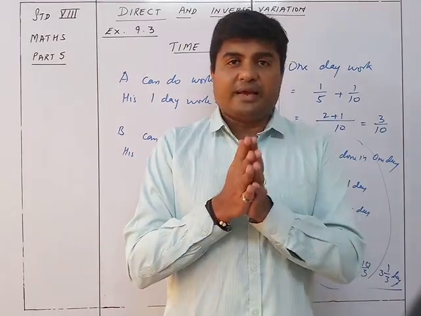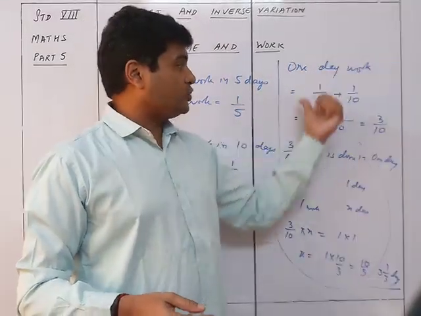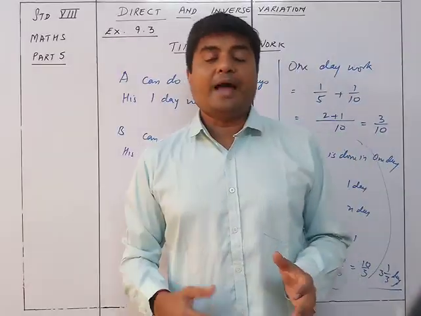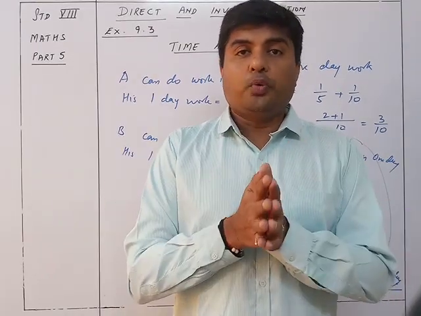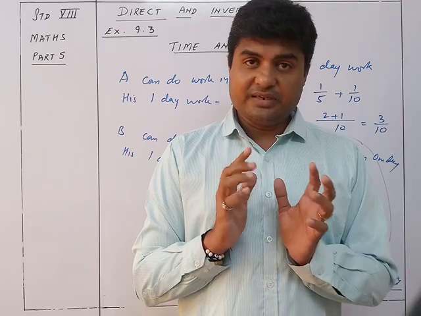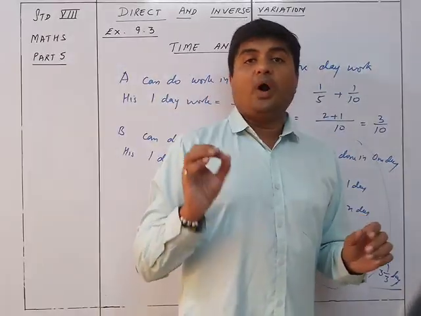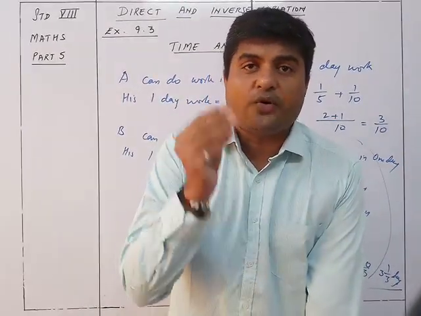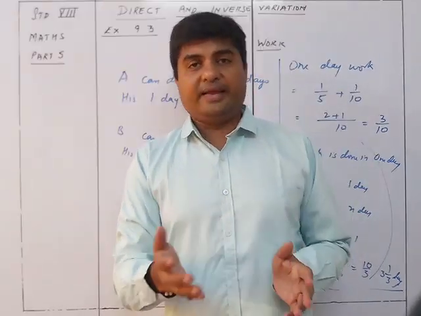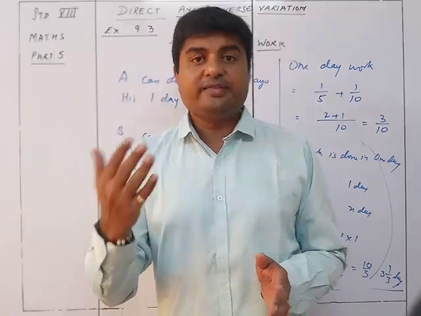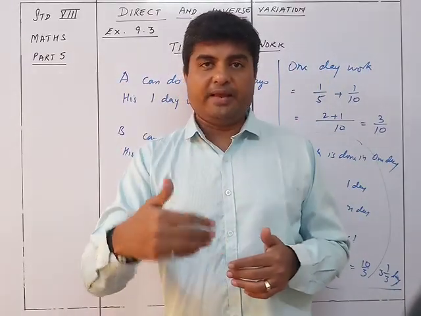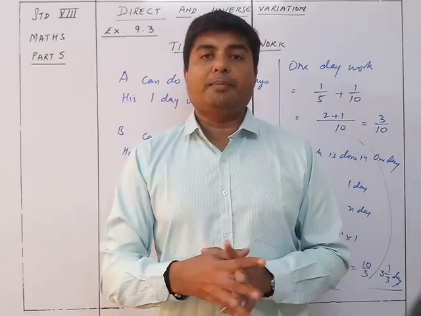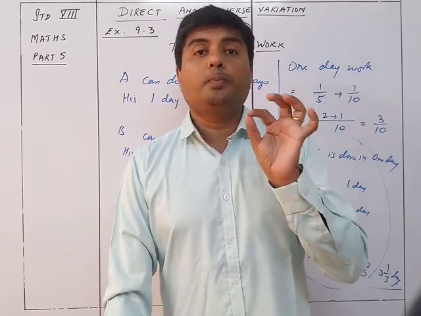So whatever answer we get for the work, its reciprocal is the number of days, or the number of minutes or hours, that particular work is going to take when done by both of them combined. Is it clear? The main thing here is that you are given the number of days or hours one person takes to do the work, and the number of days or hours the other person takes. You take the reciprocal, 1 upon that many days, and 1 upon that many days of the other one, and add them up. The reciprocal of the answer will be your number of days required for completing the work, both working together.